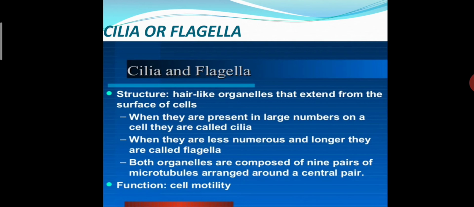And what is the function? Its main function is cell motility. What do we mean by cell motility? Many unicellular animals have projections on their outer surface that help in their movement. In the case of paramecium and euglena, we have seen this type of cilia and flagella.